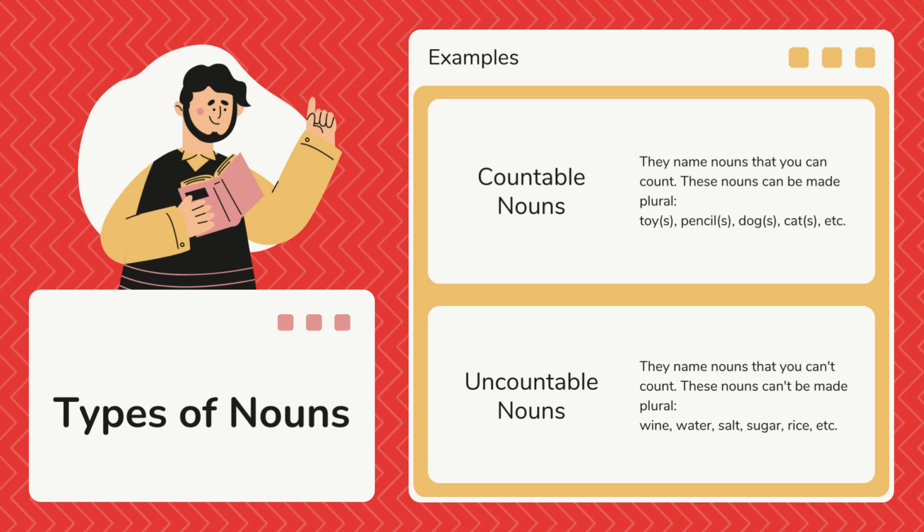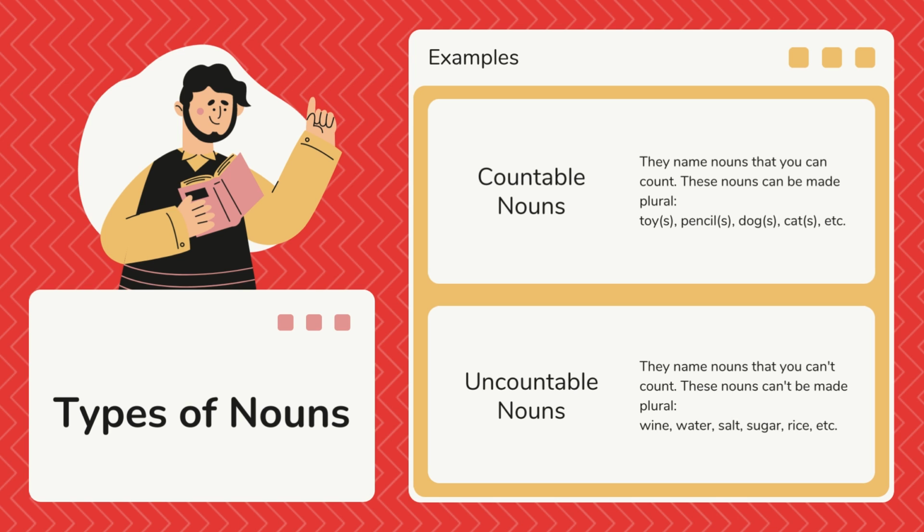We can count them. But what happens when we talk about things like wine, water, salt, sugar, rice? It's difficult or impossible to count those. We can measure them, but we're not counting the noun itself. We are just counting the measure that we're using. For example, one water, two waters, three waters sounds weird.